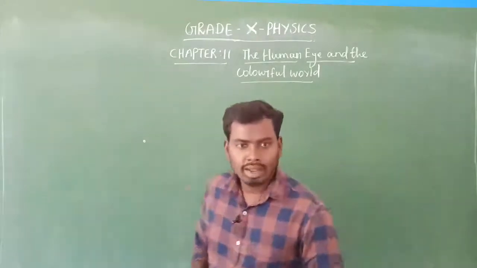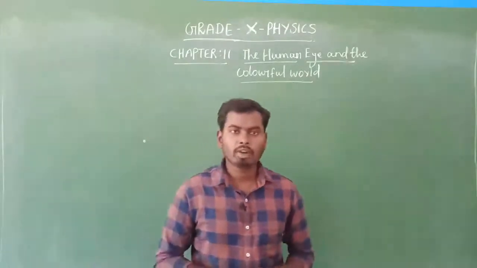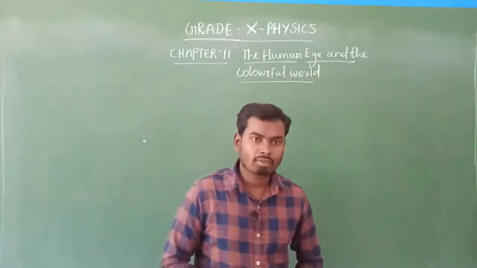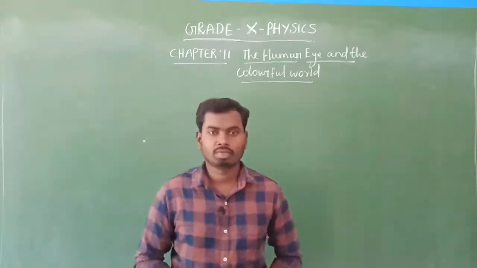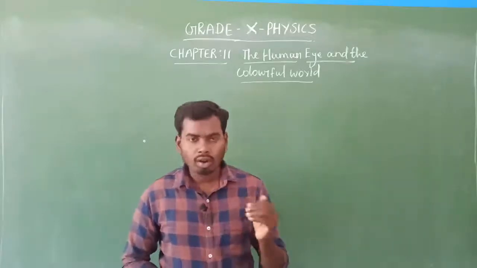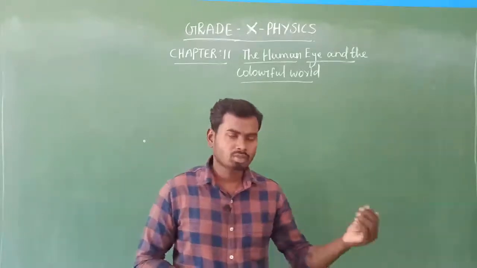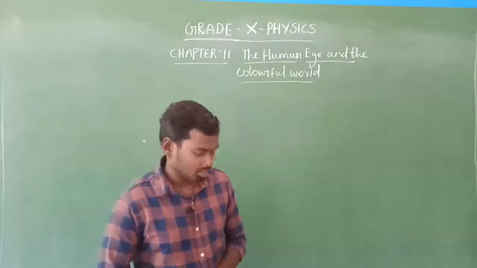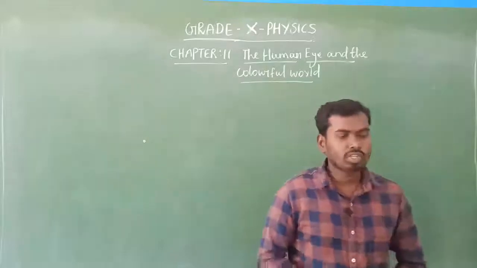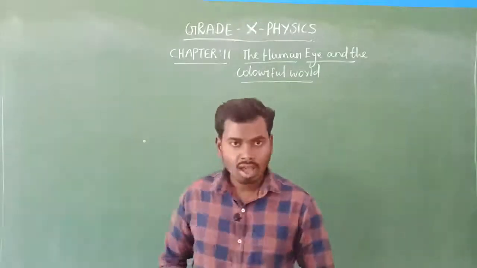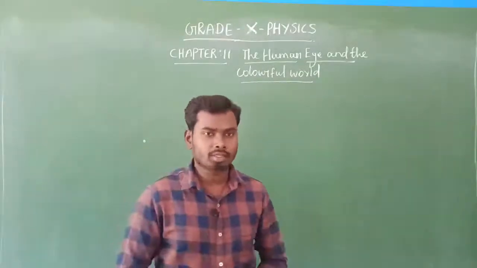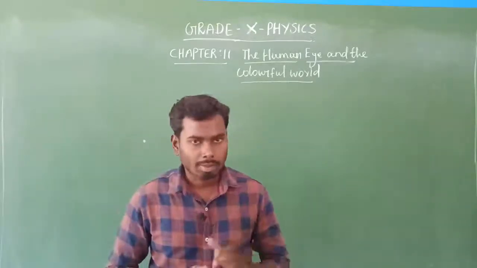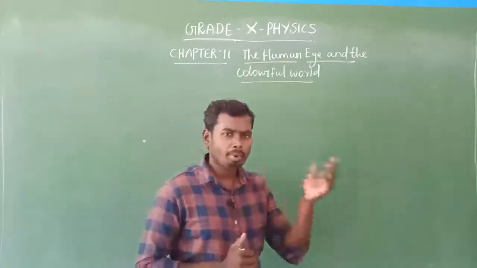The next topic is the experiment for scattering of light by the Tyndall effect. Is it clear? Yes. So, in order to start, we must recall what we have seen in the previous video class: why the sun and the surrounding sky appear reddish during sunrise and sunset. Why does it happen like that?